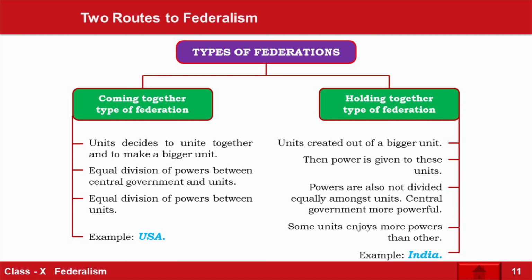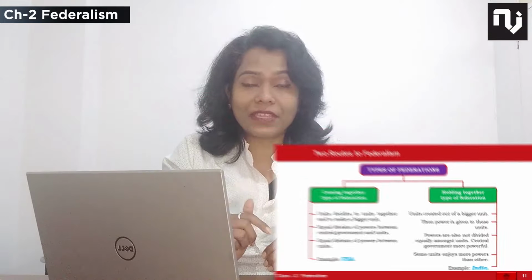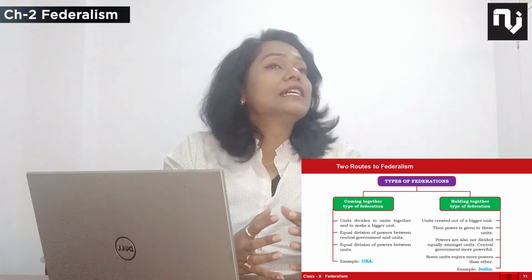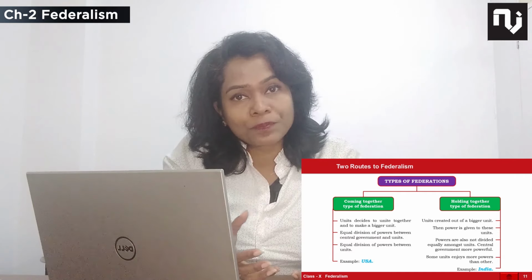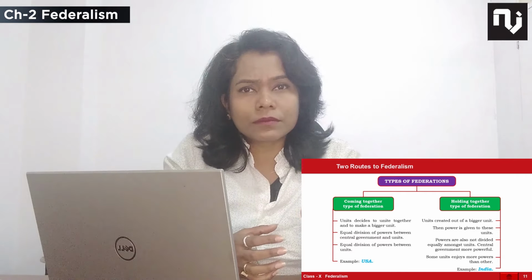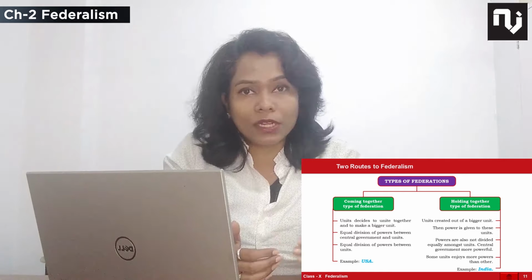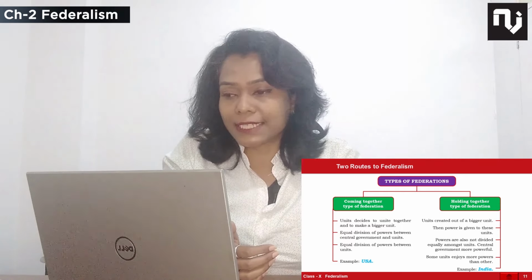Second, holding together, in which the country is divided into many states. If the country is divided into many states, there is some authority which is dividing it. So that authority would always remain on top in terms of having more power. So in our constitution also, our central government is made more powerful for different political reasons that I am not going into detail about. That is a part of class 11th political science.